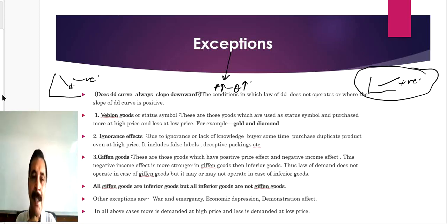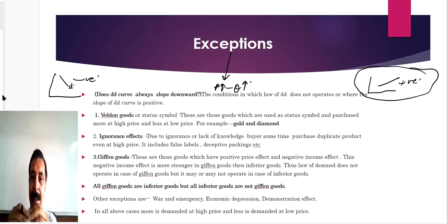Number one is Veblen goods. Veblen goods are generally known as status symbols. These goods are used by people to show their status in society, that I am rich, I am purchasing costly things. It includes precious stones like gold, diamond and branded items. That is a show off.